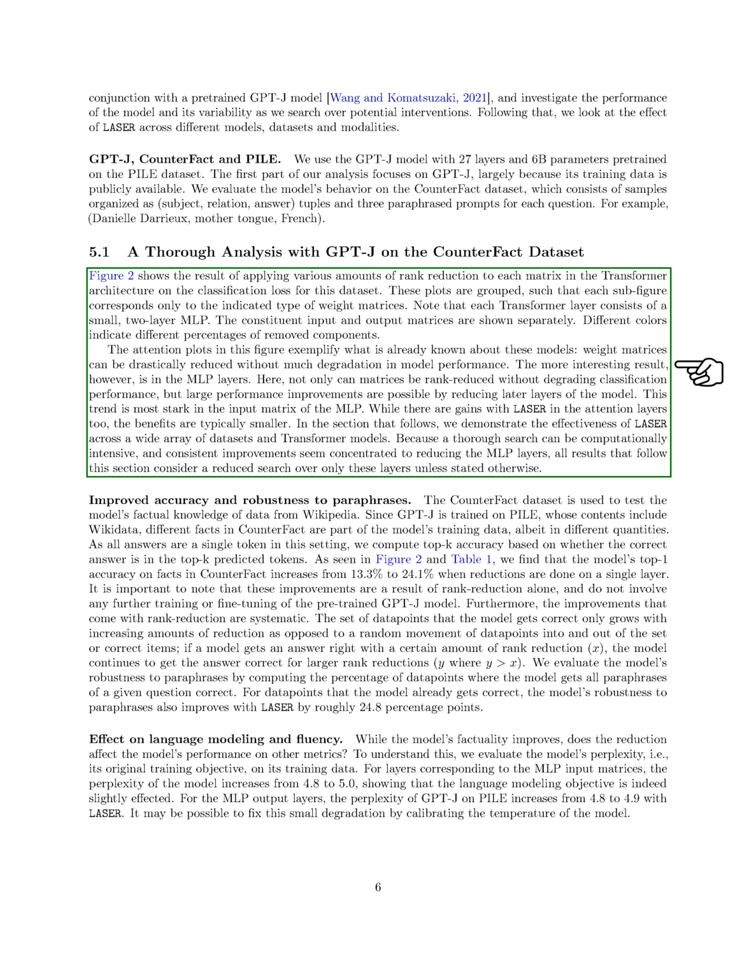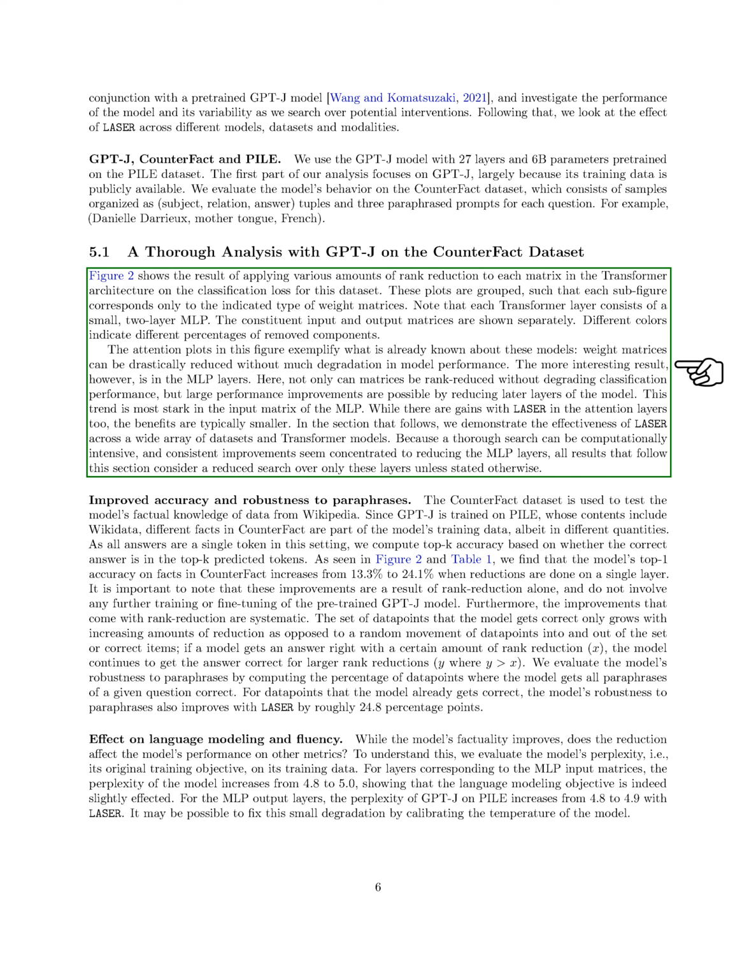We experimented with reducing the rank of each matrix in the transformer architecture and observed the impact on the classification loss for this dataset. Each transformer layer is made up of a small, two-layer MLP, multi-layer perceptron, and we examined the input and output matrices separately. We used different colors to represent different percentages of removed components.